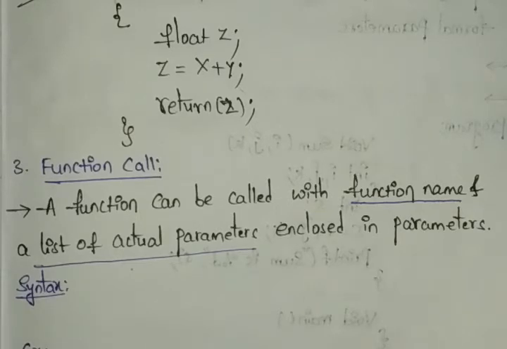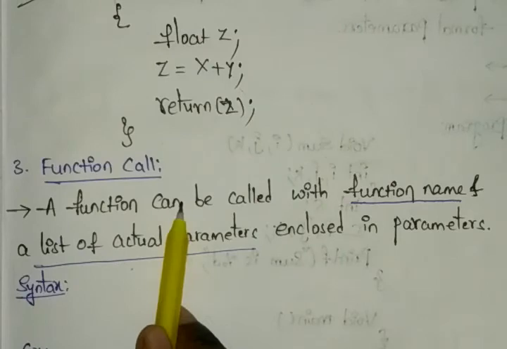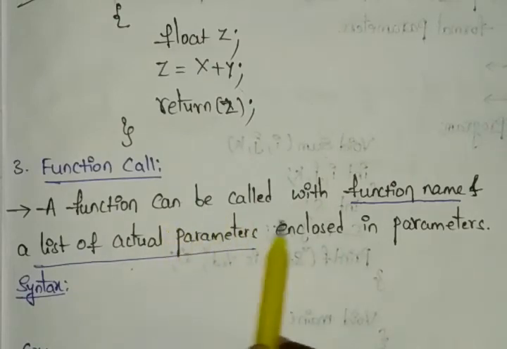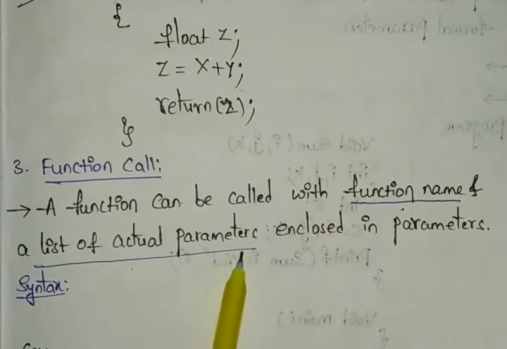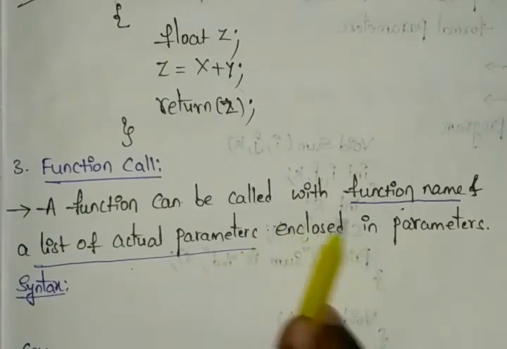The topic is already given in the description part, so you can check what the actual parameters are. A function call is made with the function name and a list of actual parameters enclosed in parentheses.